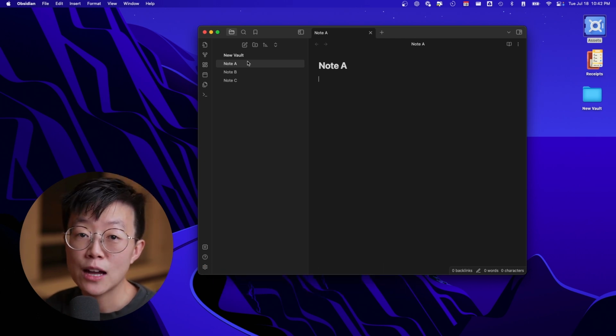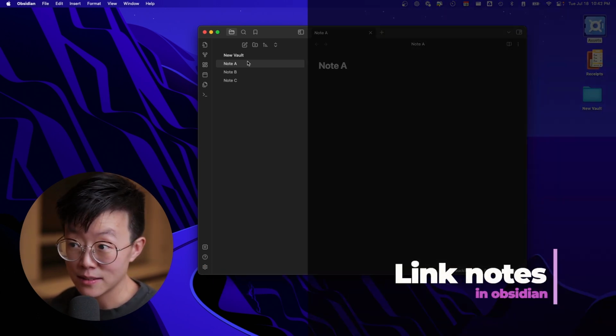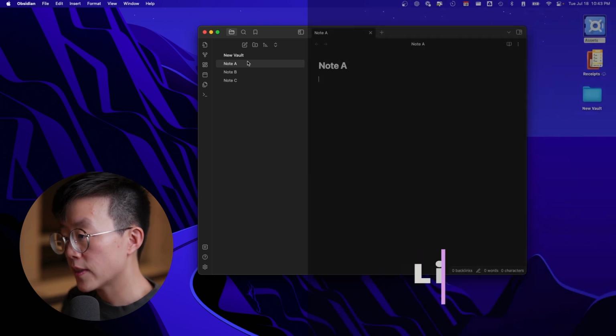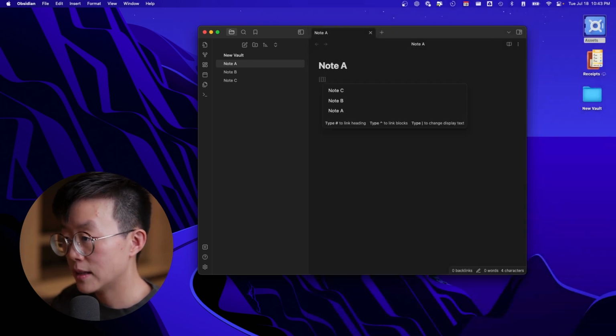Okay, now you have learned how to create notes. Let's link them together. If you want to link a note to another note, you can type double brackets and then select the name of the note or type the name of the note.